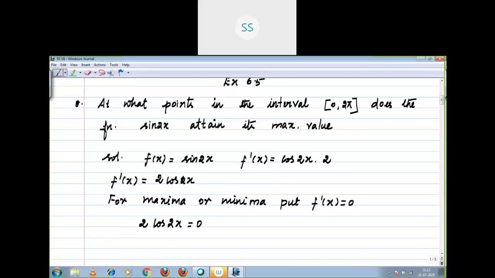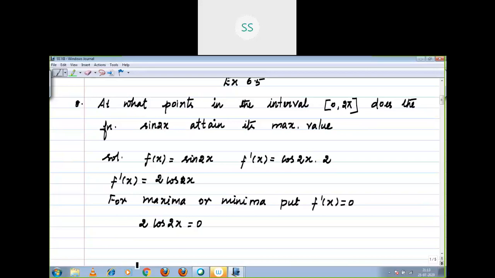In which angles is the cos 0, you have to recall. It should exist in the interval 0 to 2π. The angles are 90 degrees, 270, 450, 630, and so on.